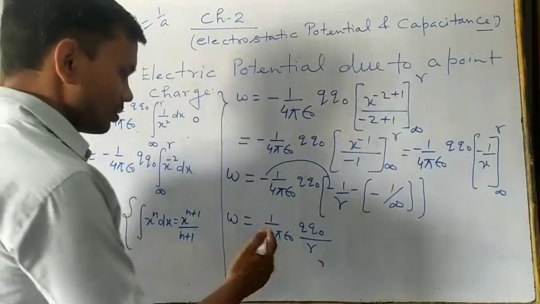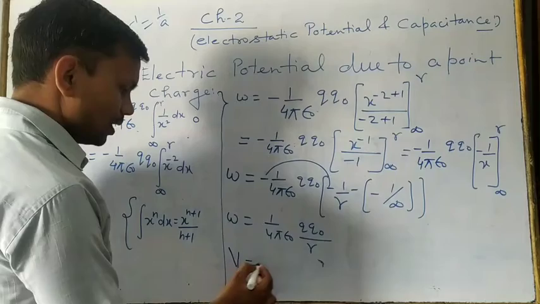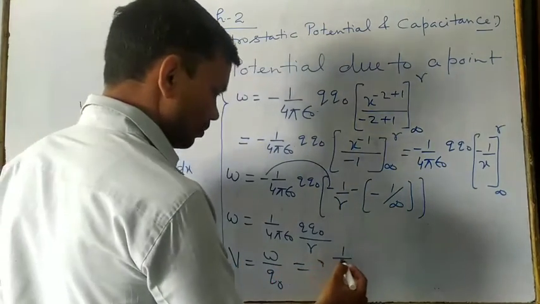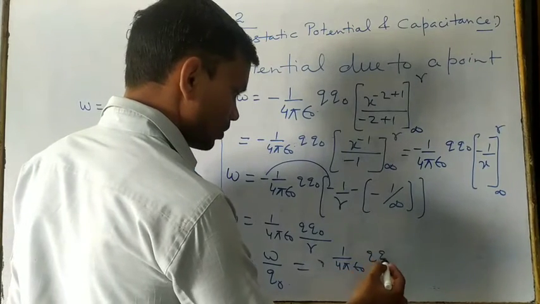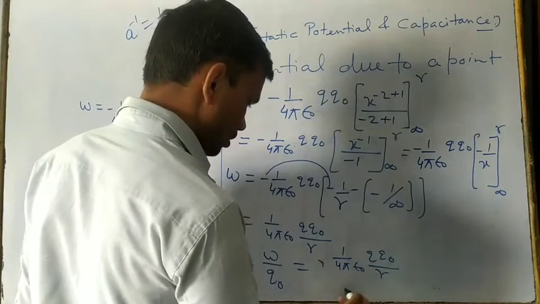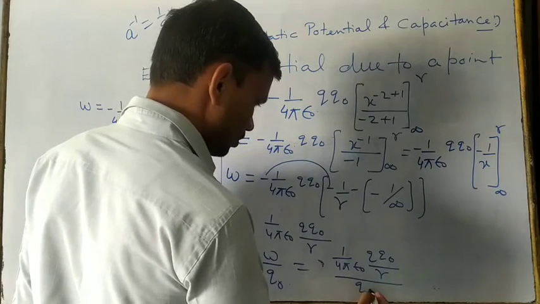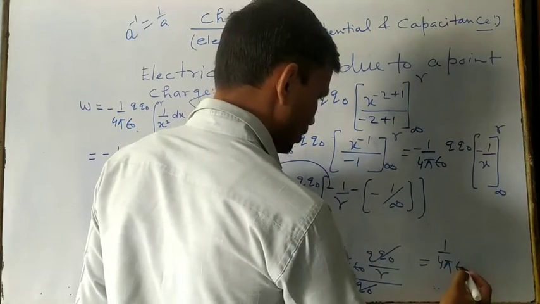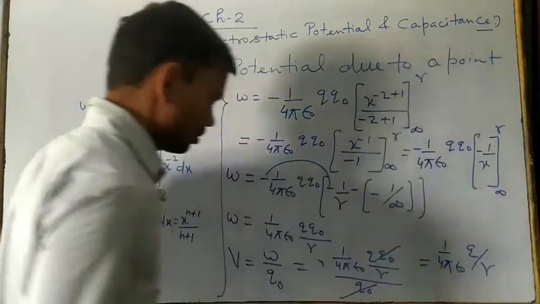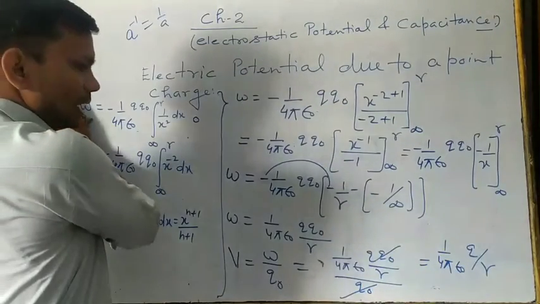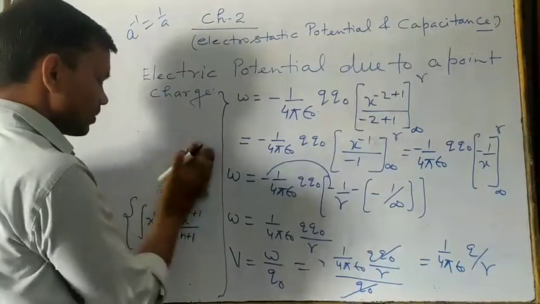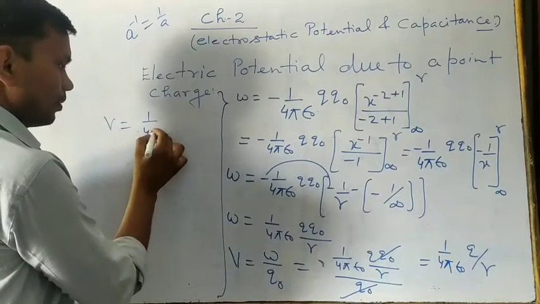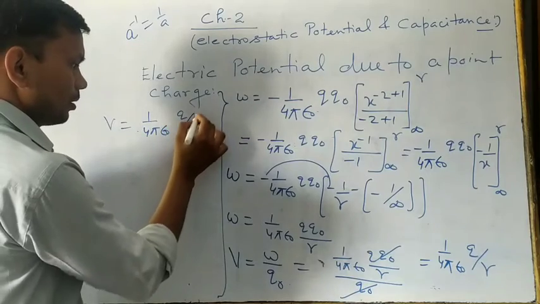After this, electrostatic potential by definition is V equal to W upon q naught. W we already calculated as 1 upon 4 pi epsilon naught q naught upon r, and then divided by q naught, so this cancels out. What we get is 1 upon 4 pi epsilon naught Q by R. So the electrostatic potential at point P, which is r distance from the source charge, we have calculated: V equal to 1 upon 4 pi epsilon naught Q by R, right?